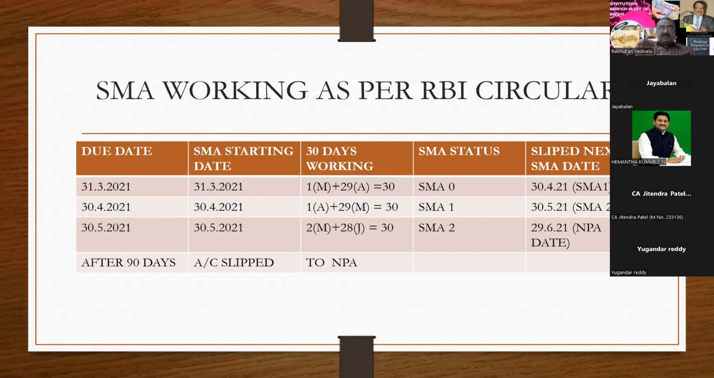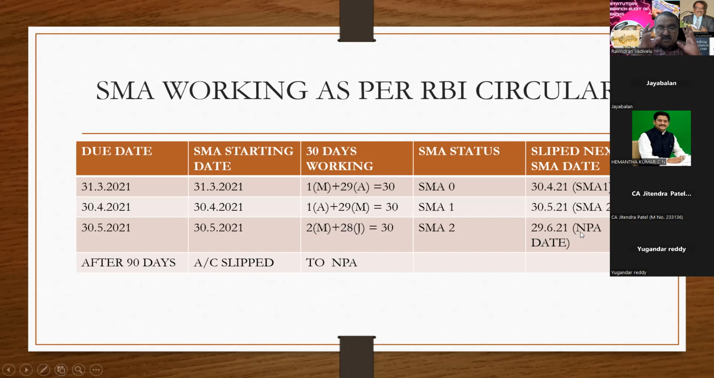SMA 0 starts from the due date, 31/3/21 to 29th April. That is where the 30 days ends. So that is SMA 0. And SMA 1 starts from 30th April for another 30 days, so it ends on 29th May. And SMA 2 starts from 30th May to 28th June. Then that account will become NPA on 29/6/21.